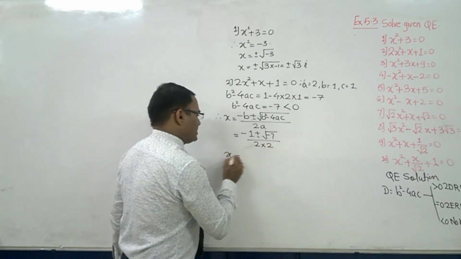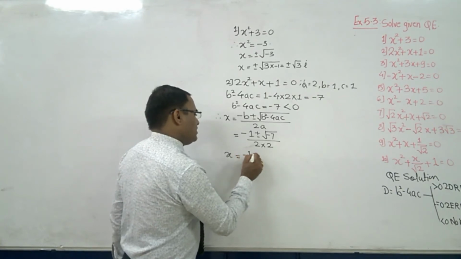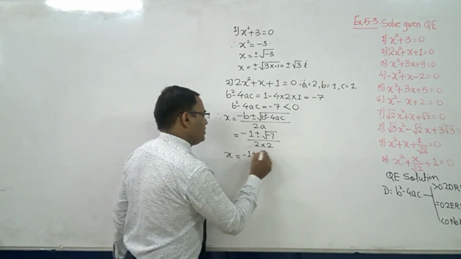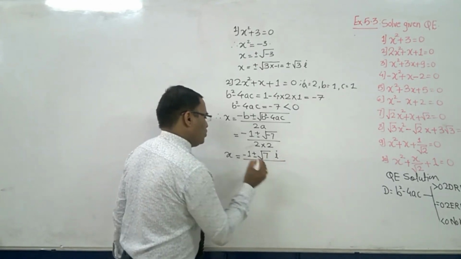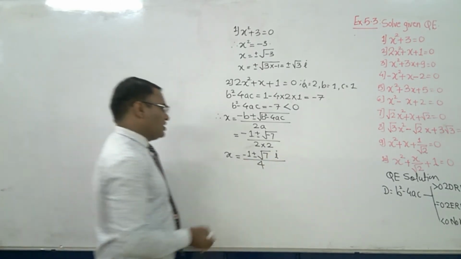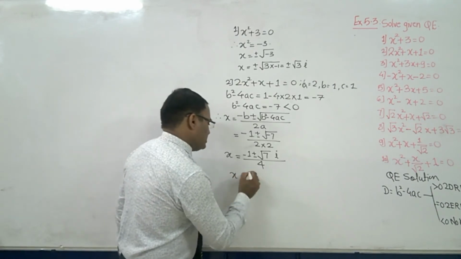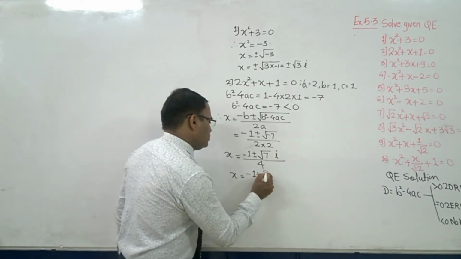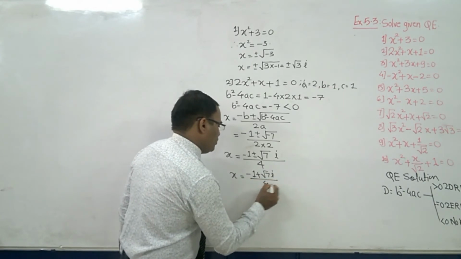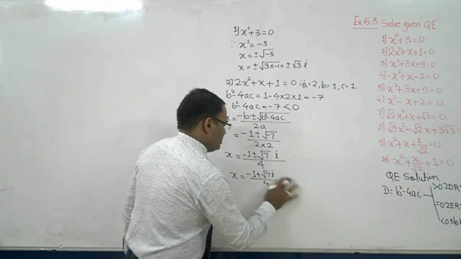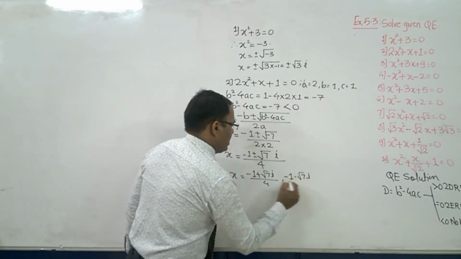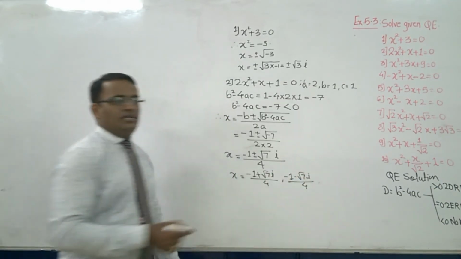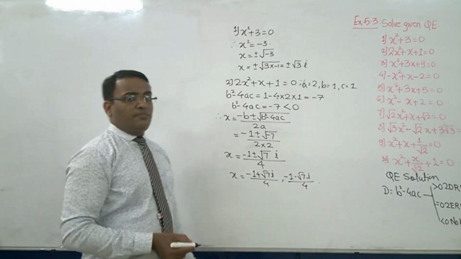So the value of x is minus 1 plus minus, we know now, root 7 i upon 4. So what are the values of x? Therefore x is equal to minus 1 plus root 7 i upon 4, comma, minus 1 minus root 7 i upon 4. Is it so simple?